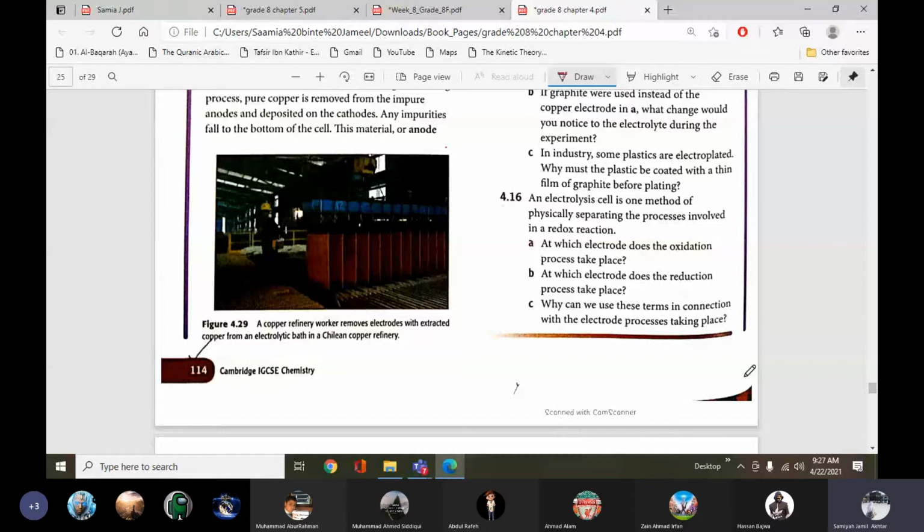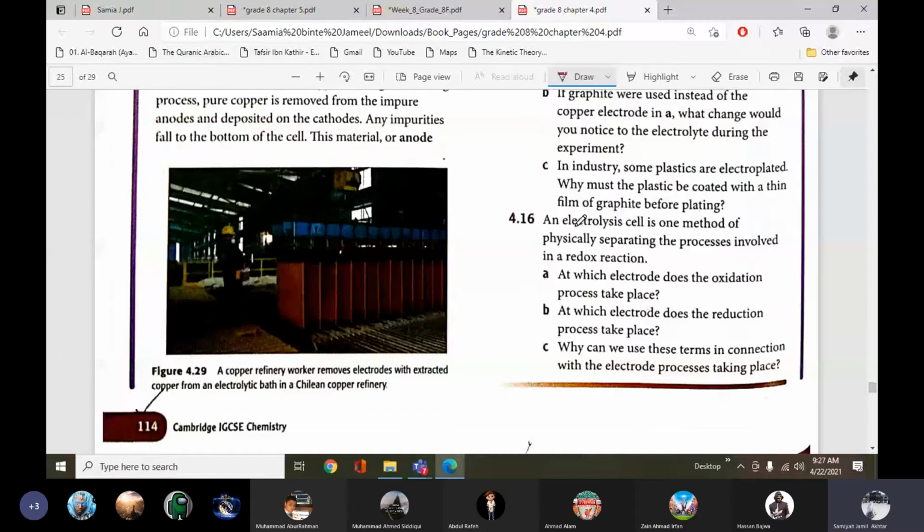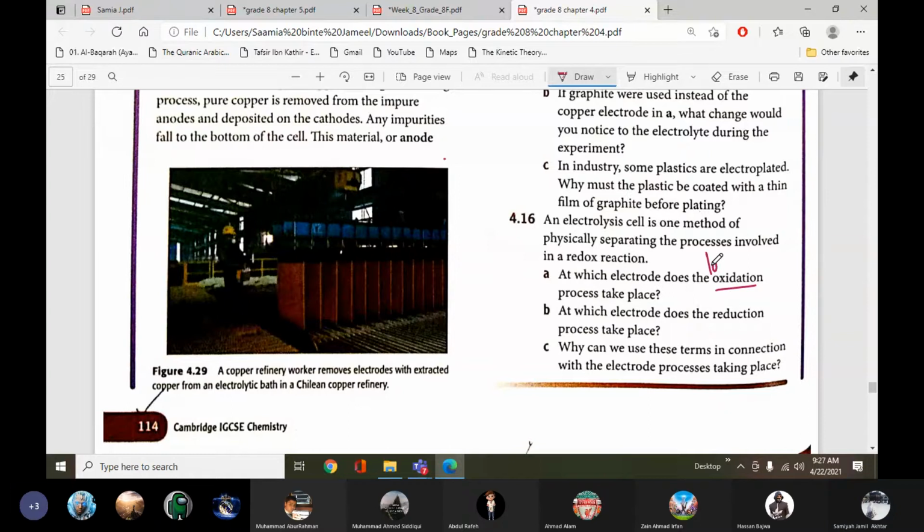Page 114. Now see that an electrolysis cell is one method of physically separating the process involved in a redox reaction. Separating the process. At which electrode does the oxidation process take place? Oxidation is the loss of electrons. So at which electrode does the loss of electrons take place, cathode or anode? Do you remember?